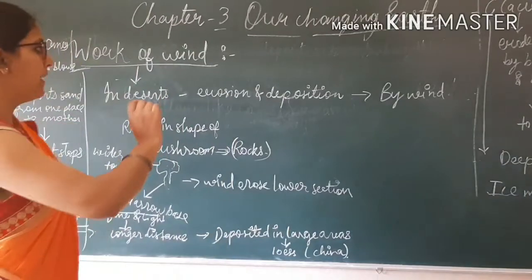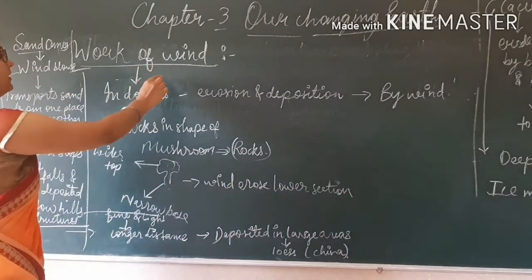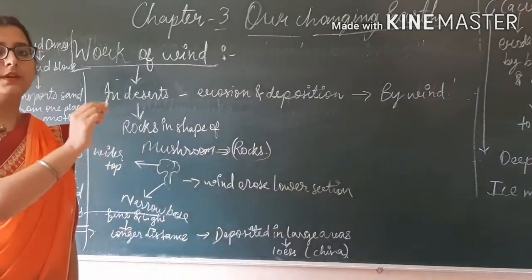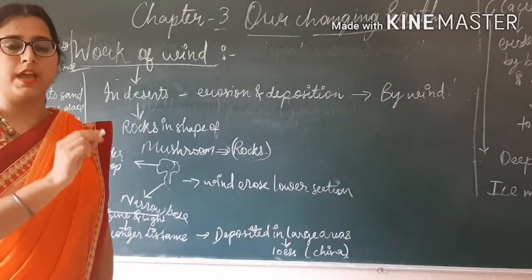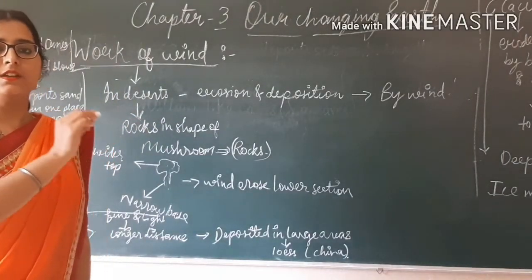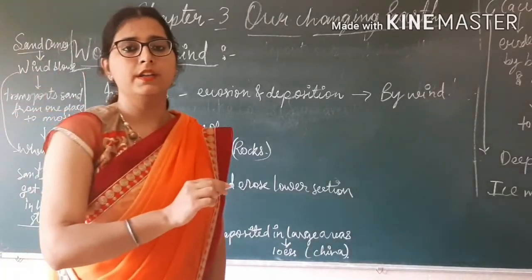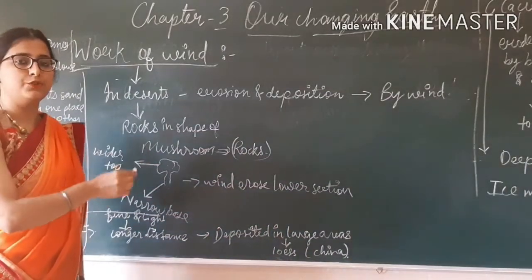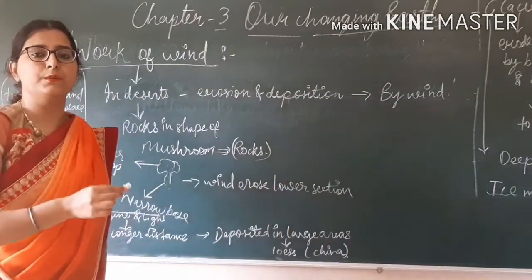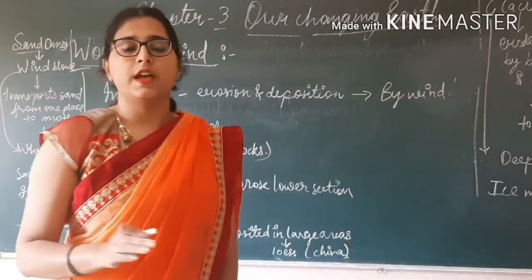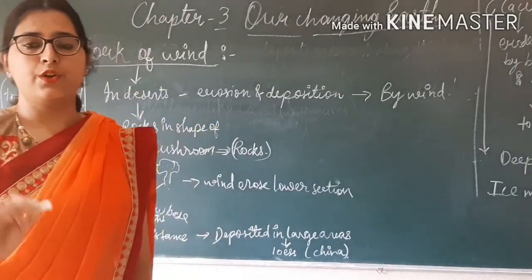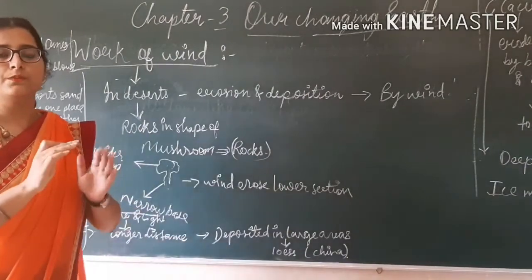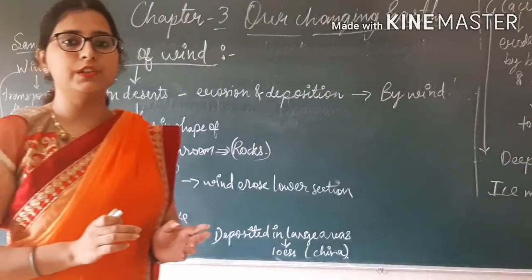So I told you about the wind, how wind erodes and deposits materials, the sand and silt, in the desert areas, how they take the form of rocks, and the rocks are in the mushroom shape. And why are they in mushroom shape? Because wind blows and erodes the lower section of the sand. That's why they remain wider at the top and narrower at the bottom.